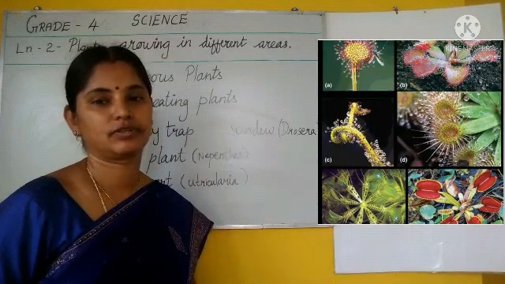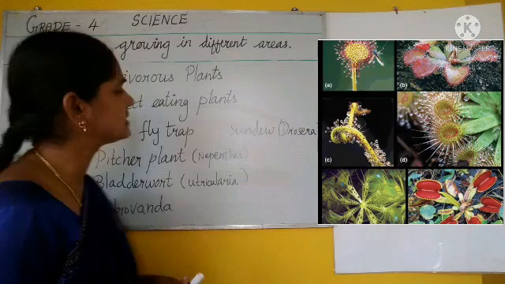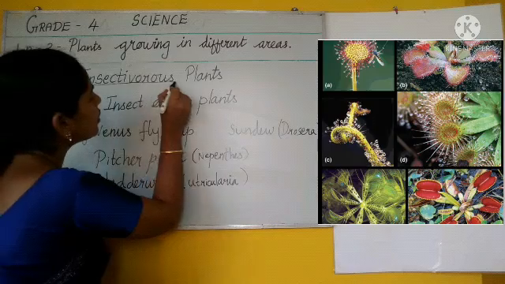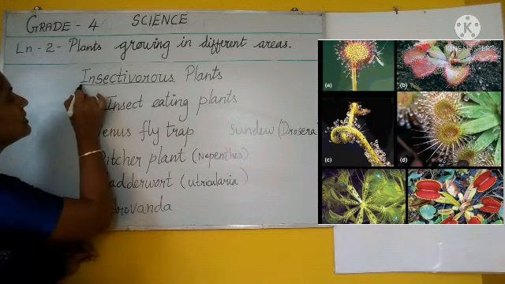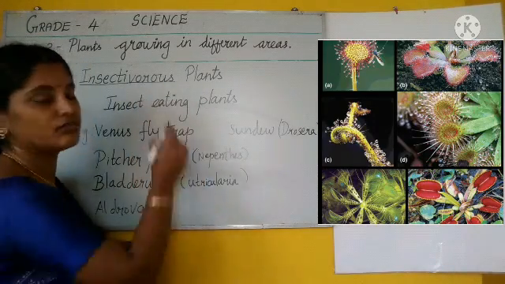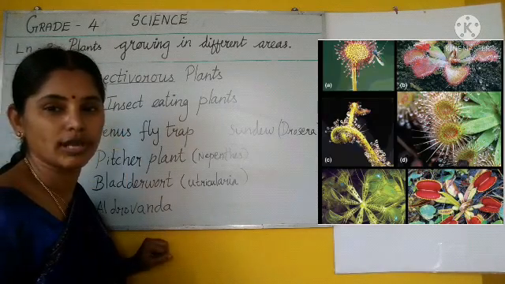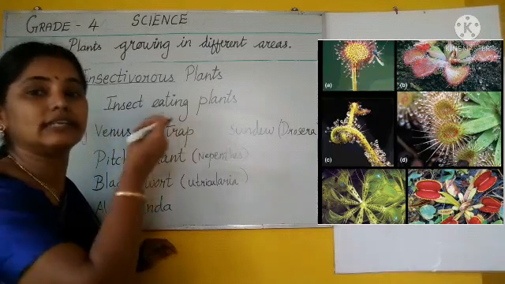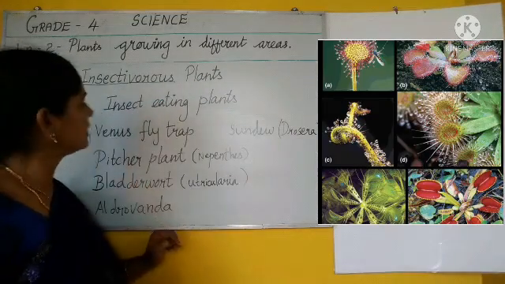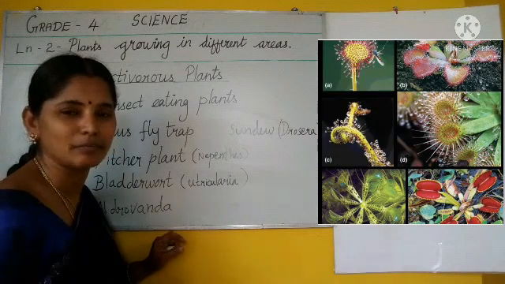Insectivorous plants. See, by seeing the name insectivorous, insect we know already, isn't it? Insect means what? Poochi. Vorous, V-O-R-O-U-S, means eating, taking. Okay? So, insect eating plant. Insectivorous plants means insect eating plants.